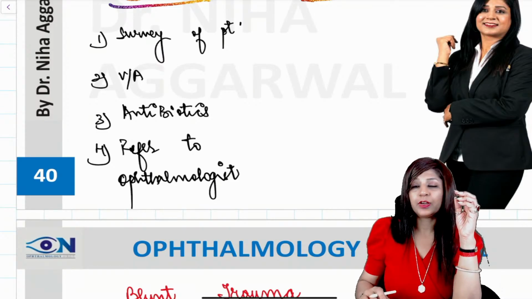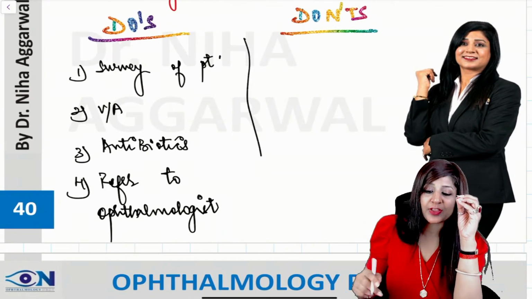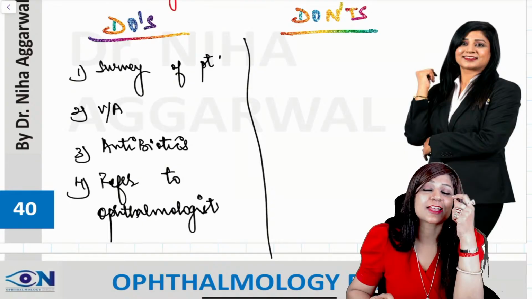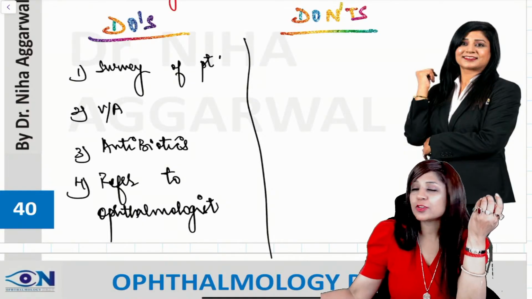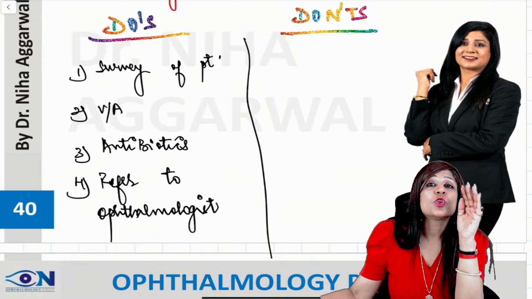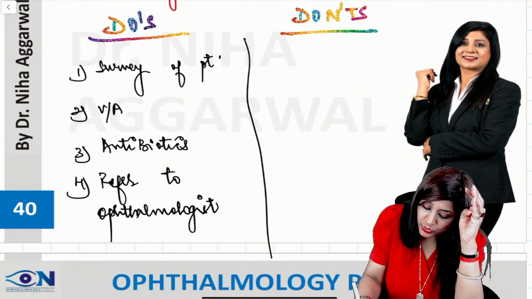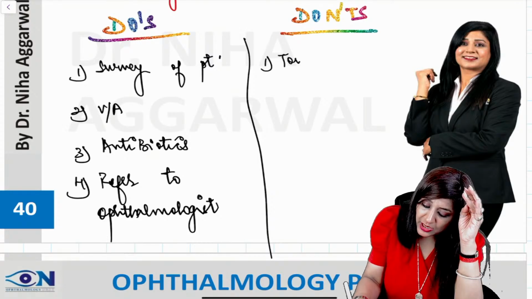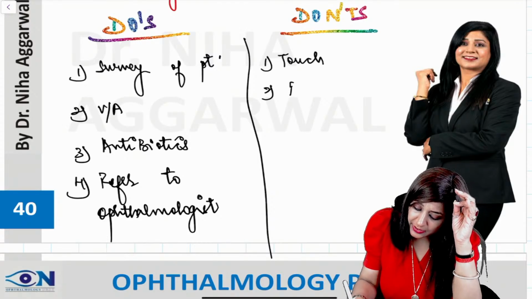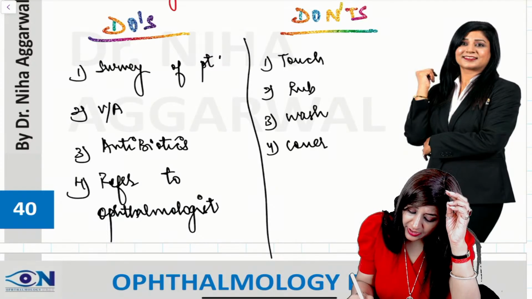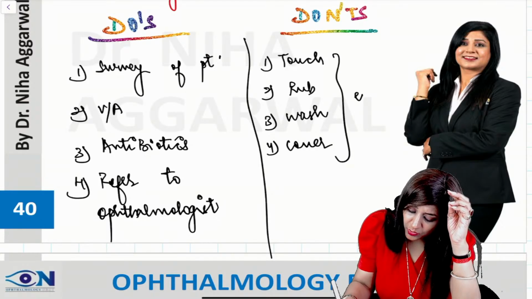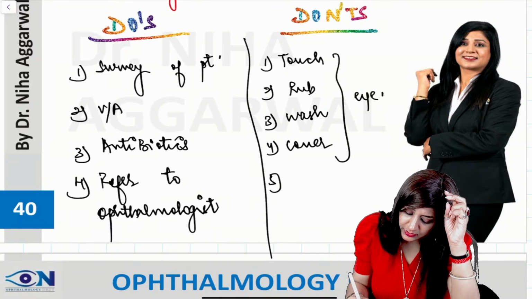While for the don'ts, whenever you look at a patient who has an iron nail, everything you feel like doing should not be done in this patient. So don't touch the eye, don't rub the eye, don't wash the eye, don't cover the eye, and also don't remove the foreign body.